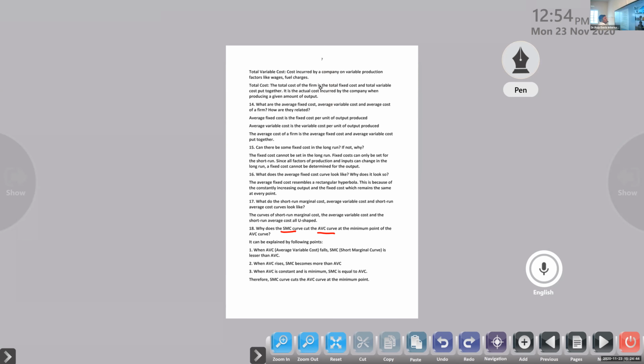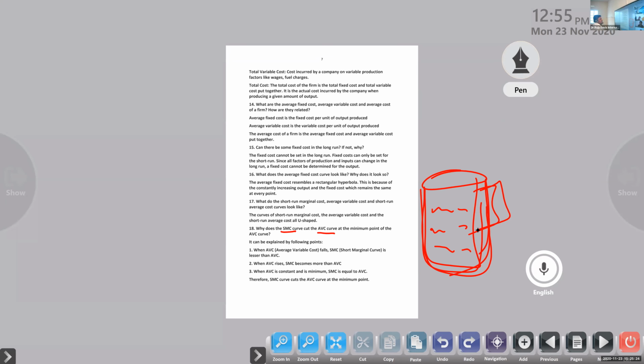Variable cost. For example, for a hotelier, if you're going to a hotel, you can find a jug of water, right? The jug is part of the fixed cost. Clear or not? But the water inside the jug, what is that? It's a variable factor. The hotelier can use this jug for a long period of time, right? But the water has to be changed and filled regularly. So the jug is an example of a fixed cost and the water inside it is an example of a variable cost. Just remember that.